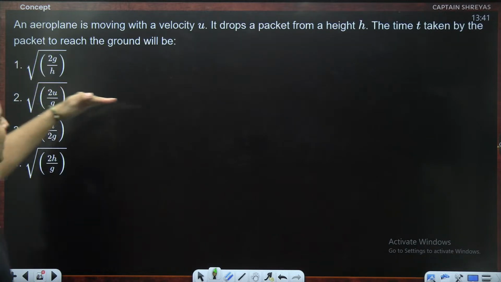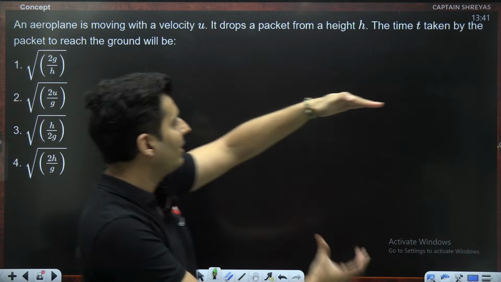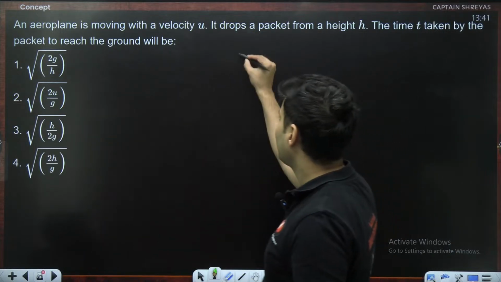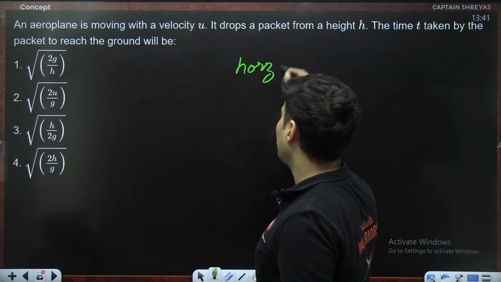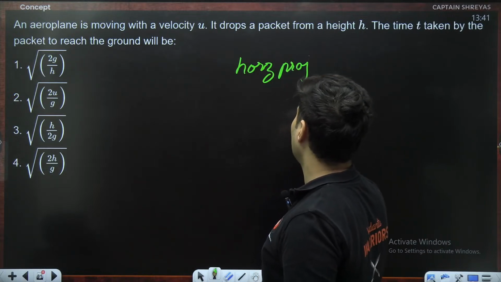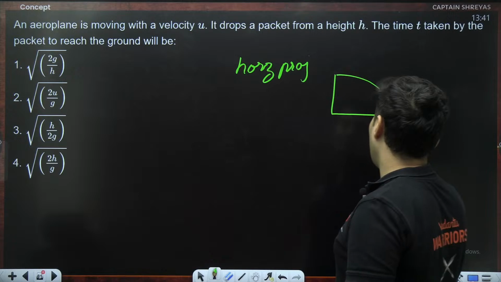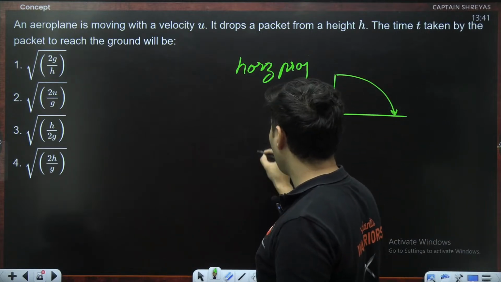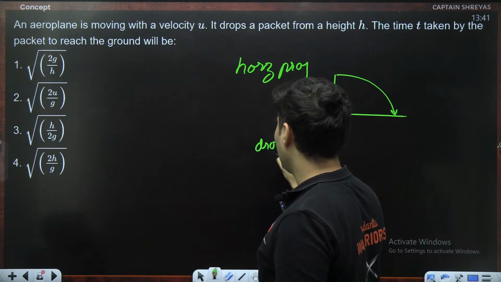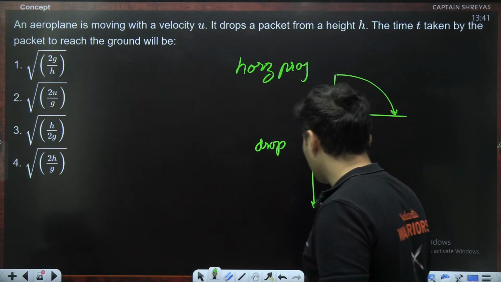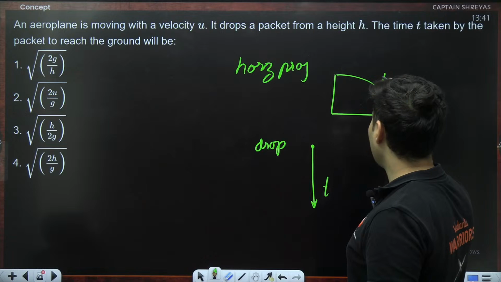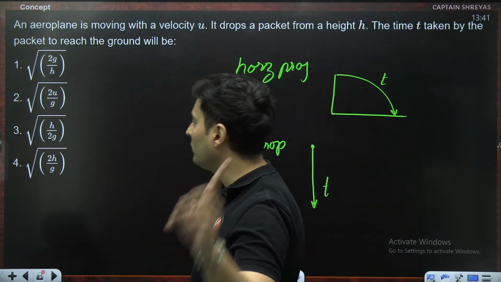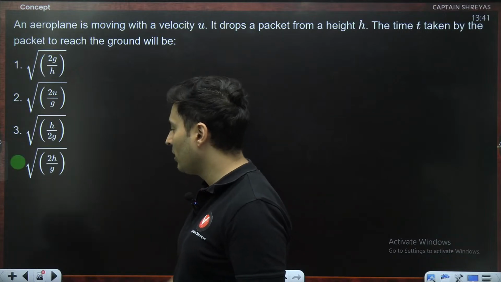An aeroplane is moving with some velocity. It drops a packet from some height h. What is the time taken? This is like your horizontal projectile question. From some height, how much time will it take? We all know horizontal projectile is equivalent to dropping an object. So however much time it takes for this to fall, the same time it will take for this projectile to land over here. So it should be root of 2h by g, which is option number 4.